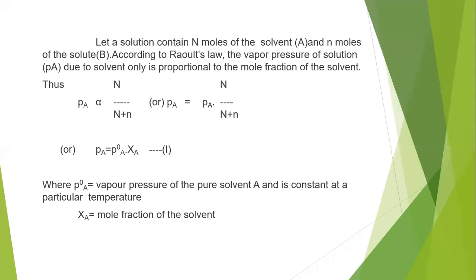P0A is the vapor pressure of the pure solvent A, so PA equals P0A into XA, where XA is the mole fraction of the solvent, and P0A is constant at a particular temperature.